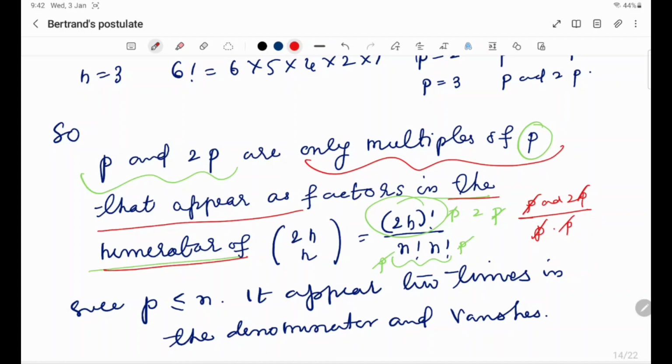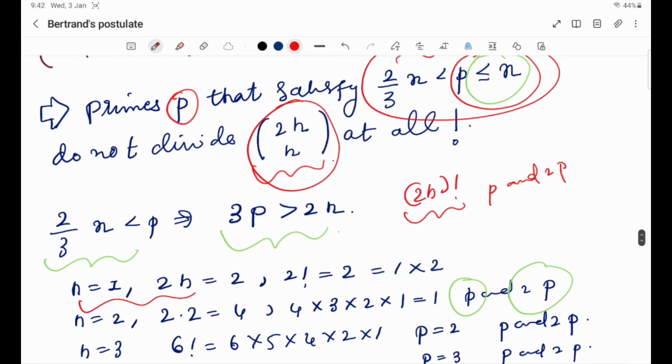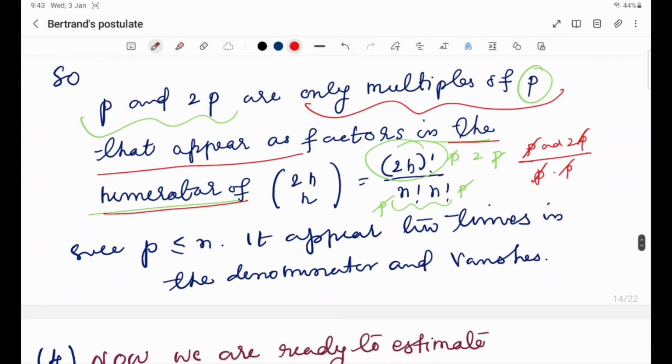So in short, the primes between 2 by 3 n and n will not divide 2n Cn. They are not there actually. They do not divide 2n Cn at all, because they are not factors. If p is a factor, then only it can divide, right? Because it is a prime number.